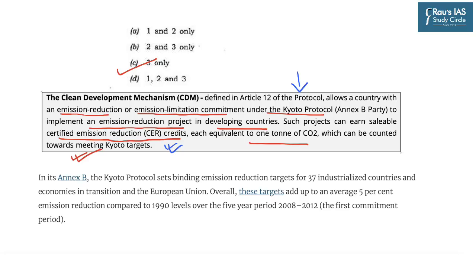Now while going through the clean development mechanism, we came across Annex B parties. Now these Annex B parties according to the Kyoto Protocol were a set of 37 industrialized countries and economies in transition on which the Kyoto Protocol had set a binding emission target. So these were Annex B countries with respect to the Kyoto Protocol.